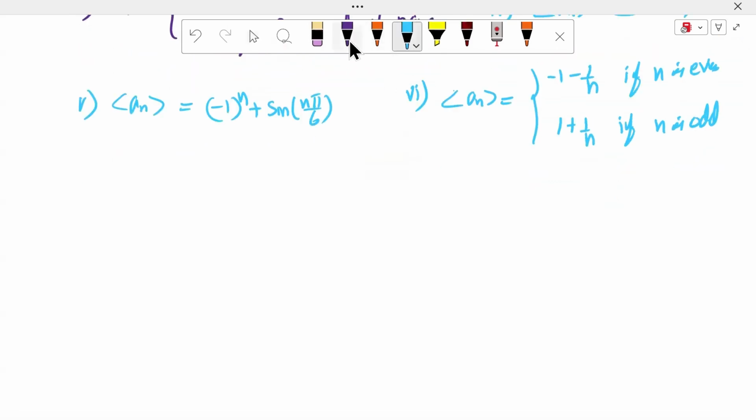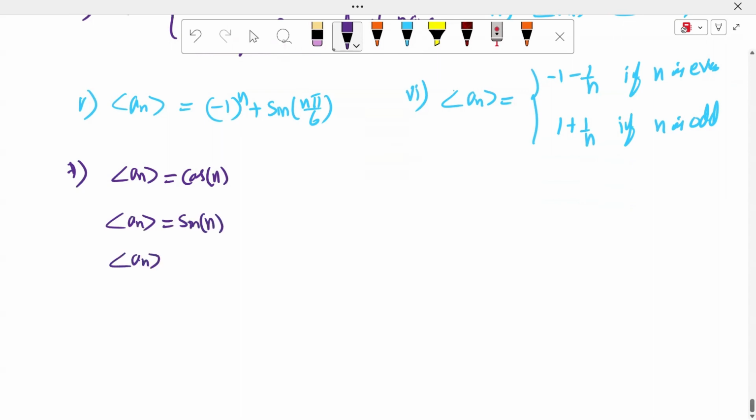Seventh example: the sequence a_n = cos n, a_n = sine of n, a_n = sine of 1 by n, a_n = cos of 1 by n. These are the sequences.